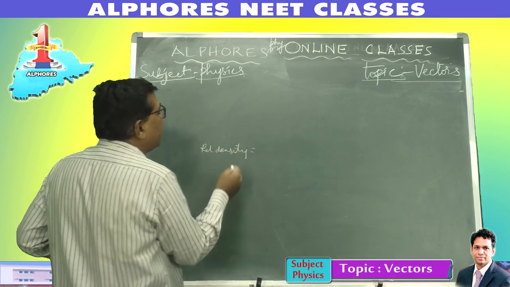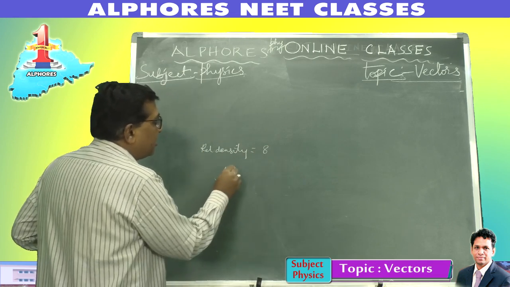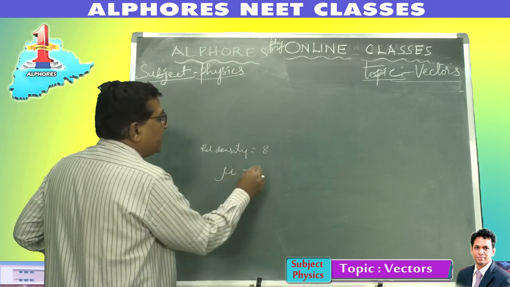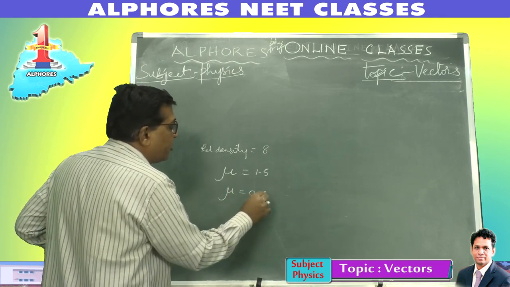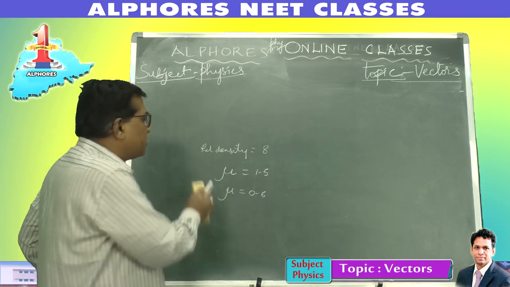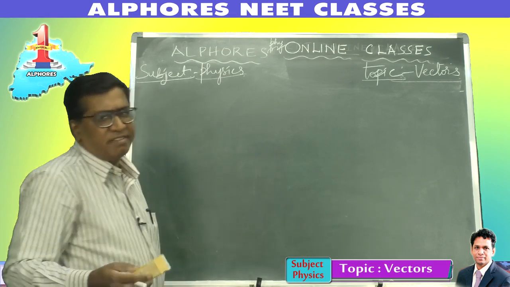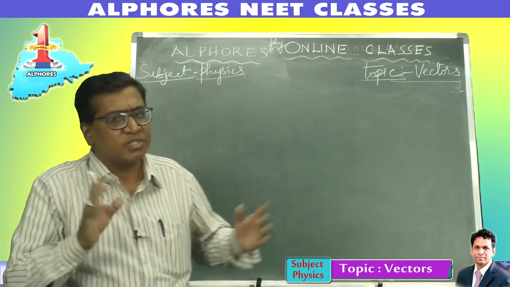Relative density of a substance is something like 8. Or refractive index of a medium, it is 1.5. Coefficient of friction mu 0.6, and so on. They only possess value, they do not even possess a unit. Of course, they have no direction, or even if there is direction, it has got no significance.